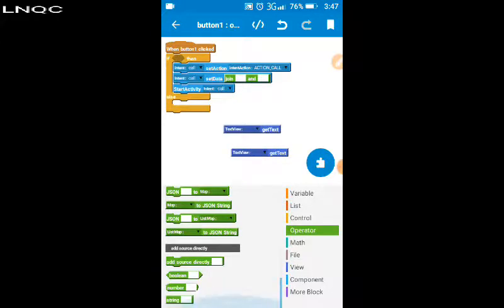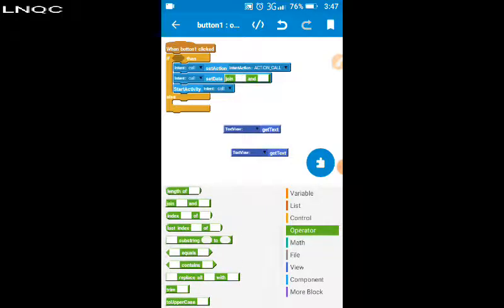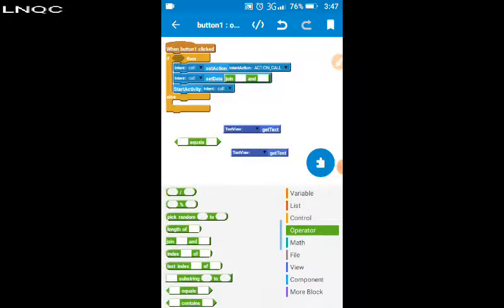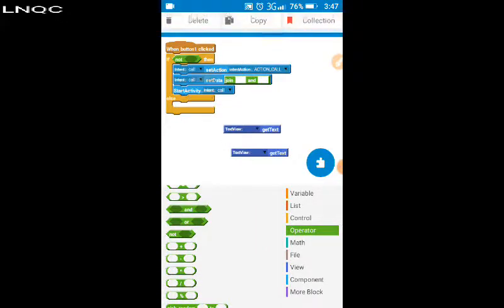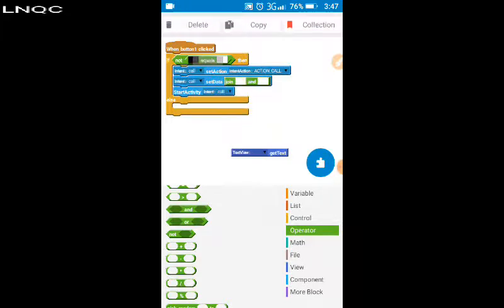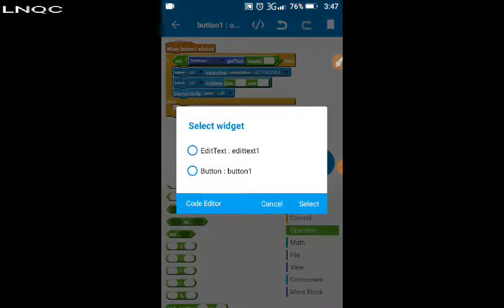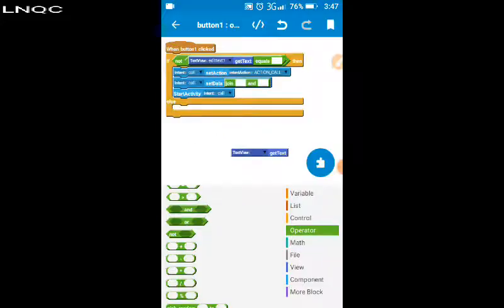So if not that, if not edit text, if not edit text get text equal to nothing. You get what this thing means. It says if not edit text 1 get text, meaning that if edit text get text, then it should what? Intent should what? Set action. Action is to what? Call. Then you call to that.